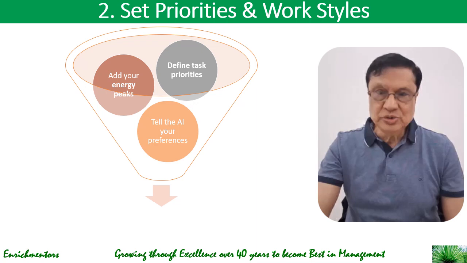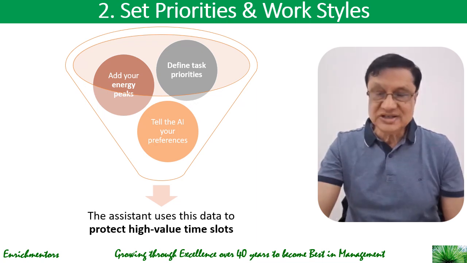So like this, you set your priorities and then you tell AI your preferences. And this assistant now uses this data to protect high value time slots. So like this, you can set priorities and work styles.